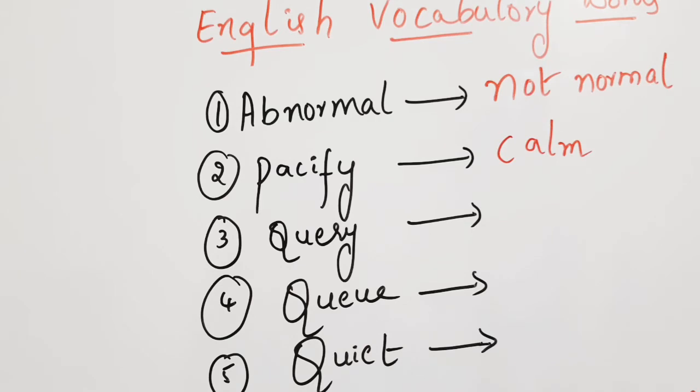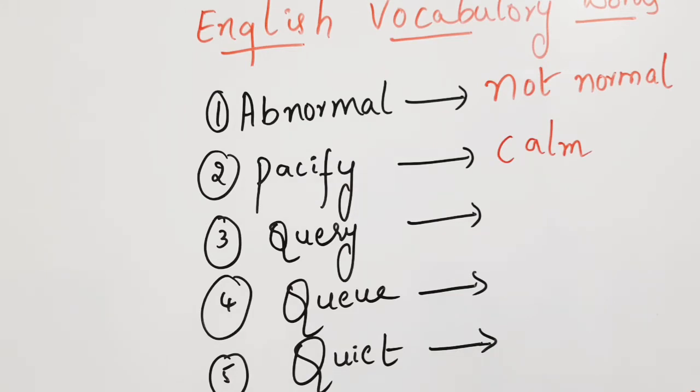Instead of using "calm down," which is a common word, if you want to use an easy English vocabulary word, we will use pacify instead of calm. Pacify. P-A-C-I-F-Y. Pacify. That is calm.